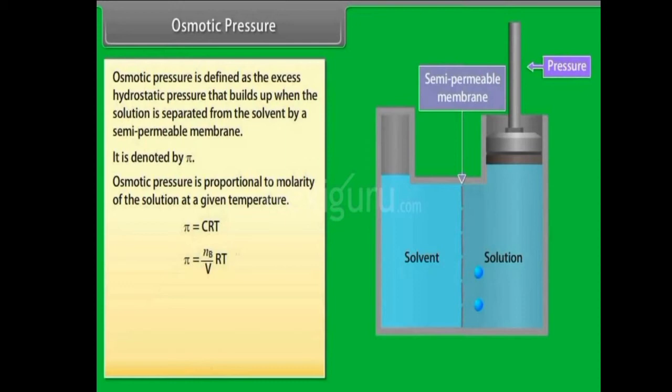And R is the ideal gas constant, the universal gas constant. Although the idea of the gas constant was created to refer to gases and how they diffuse and behave, it also applies to liquids.